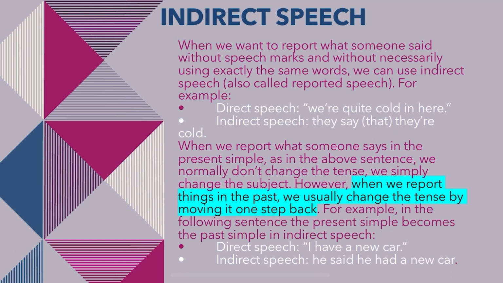When we report that someone says something in the present simple, as in the above sentence, we normally don't change the tense. We simply change the subject. However, when we report things in the past, we usually change the tense by moving it one step back. For instance, in the following sentence, the present simple becomes the past simple in indirect speech. Like, "I have a new car." This is the direct speech. And in the indirect speech, it will be, "He said he had a new car."